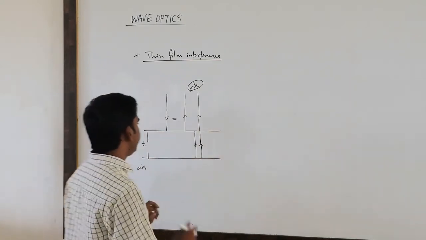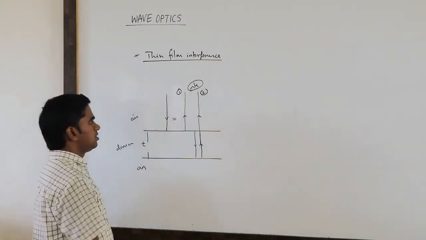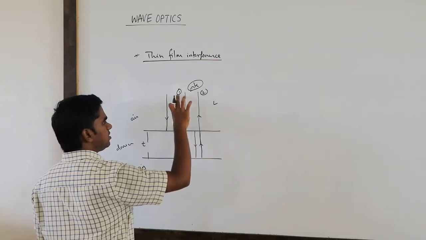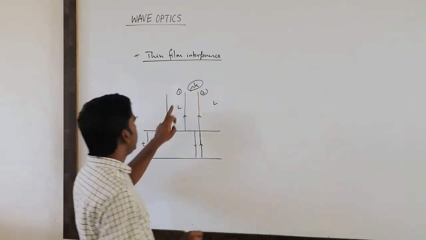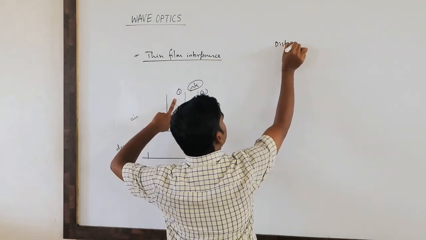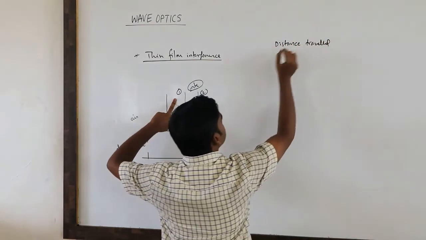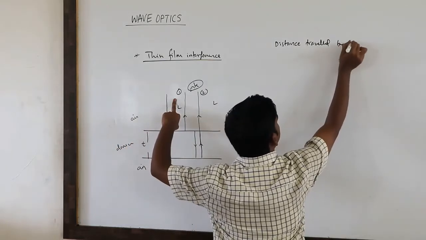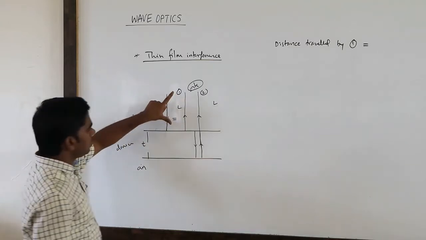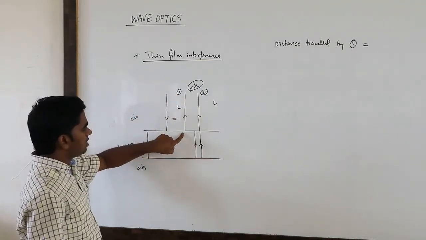Now, if I take this as the first ray and this as the second ray, suppose this distance is L. The distance traveled, or path traveled, by the first ray is L. Then what extra path is introduced?